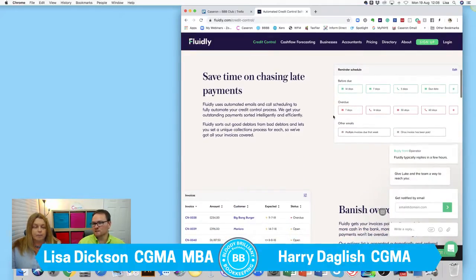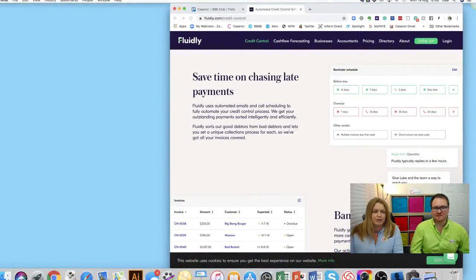I'd actually argue it does more than just save time, because most people just don't do it. So it does it for you. Automate the job you hate, isn't it? It's really clever. There's a number of things that Fluidly does particularly well, and I really like it for many reasons.